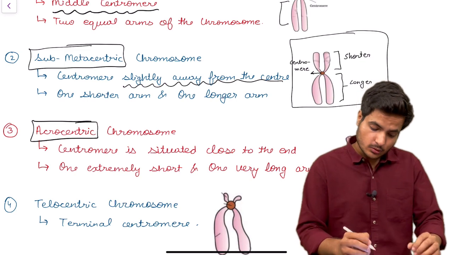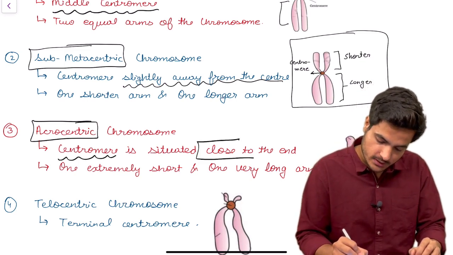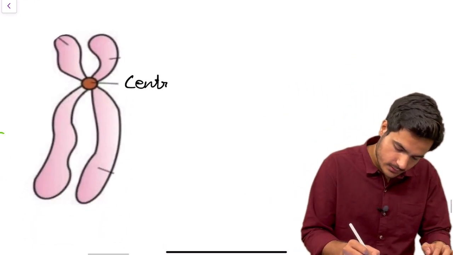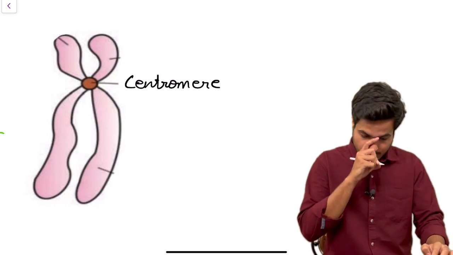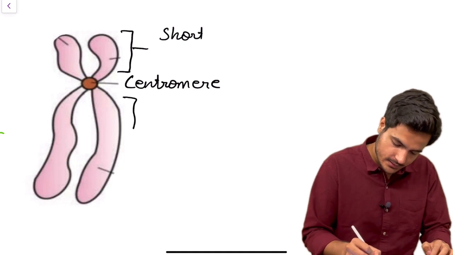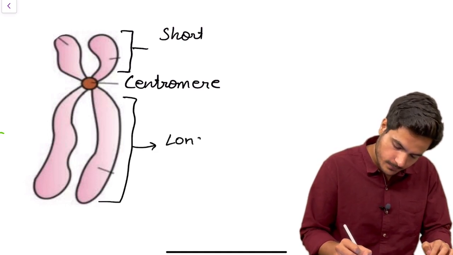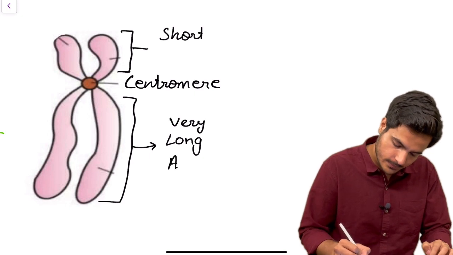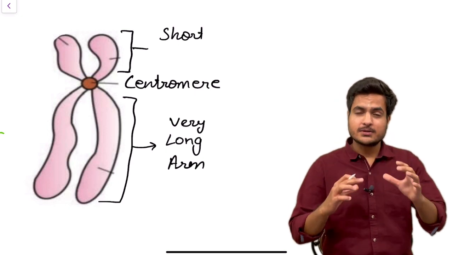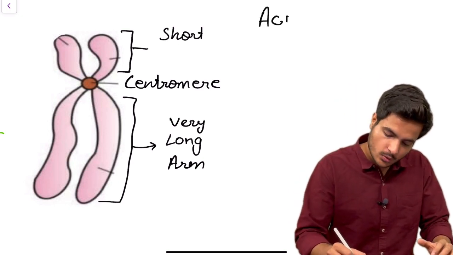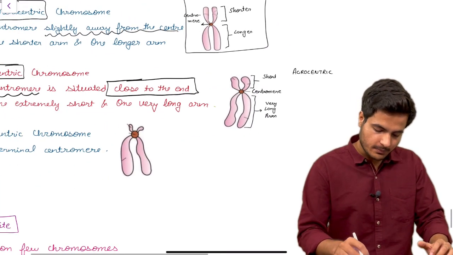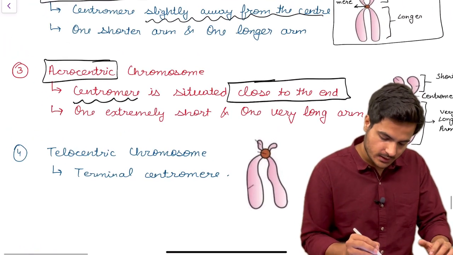Now let's see the third type of chromosome, that is the acrocentric chromosome. That means the centromere in this type of chromosome is situated close to the end. This is the centromere, situated towards one end. So this results in one extremely short and another very long arm. This is the very long arm of the chromosome, and this type of chromosome in which one arm is short and the other arm is very long is called an acrocentric chromosome.